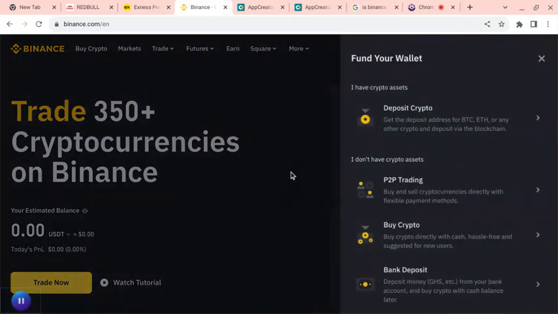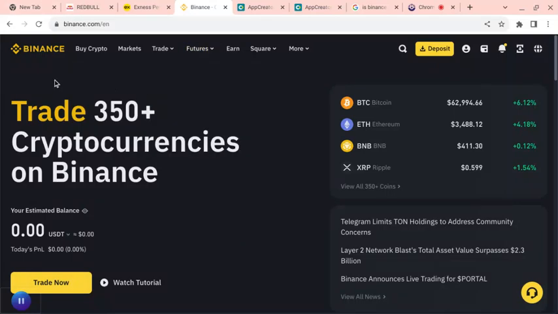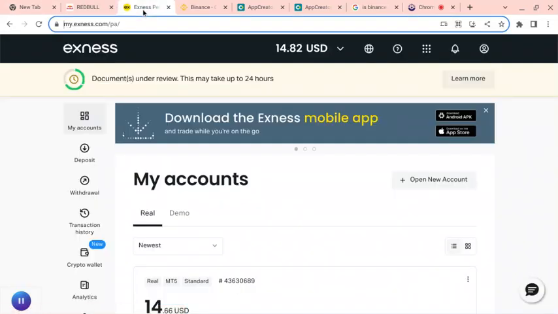The other way is by withdrawing your cryptocurrency from Binance to another exchange. Then you sell it over there and exchange the money over there. Though I've seen that most of the platforms have been closed in Nigeria, this exchange is not closed in Nigeria; I haven't seen it closed yet. So you can transfer the money from Binance to the exchange and do your trade over there.